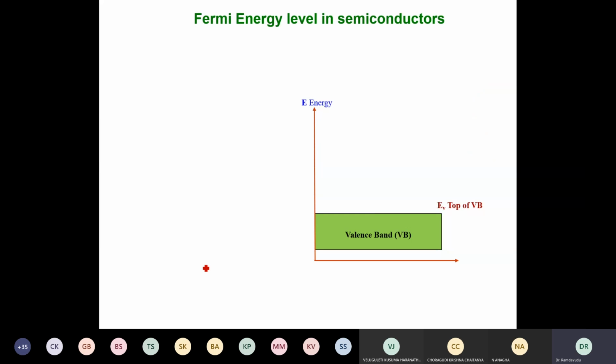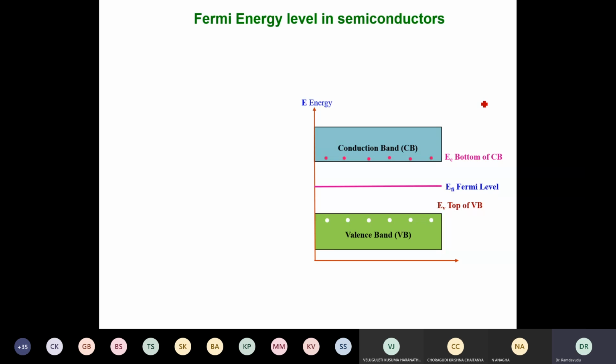This is the valence band. This is the top of the valence band, meaning no holes will be there above this EV, and holes are there in it. And I take a conduction band. This is the bottom of the conduction band, where below EC there are no electrons, but above EC electrons will be there. And we have some electrons in it. I have taken some electrons.